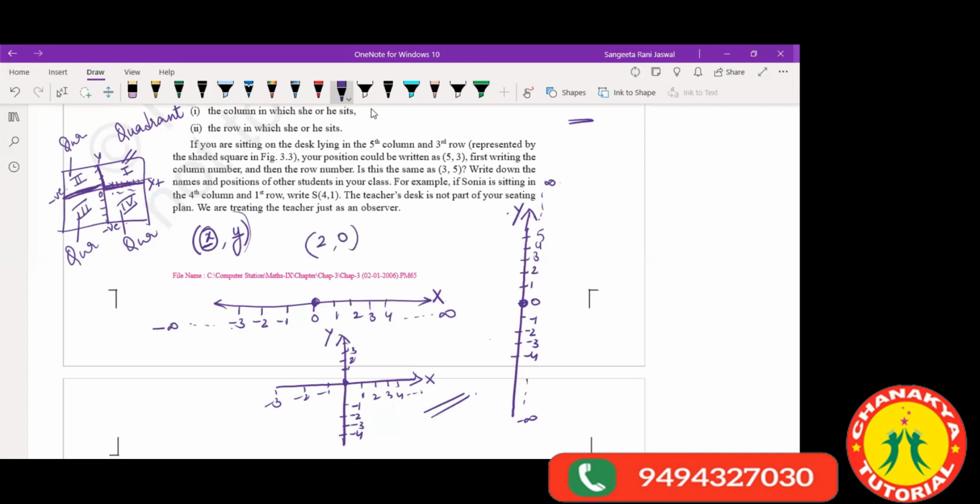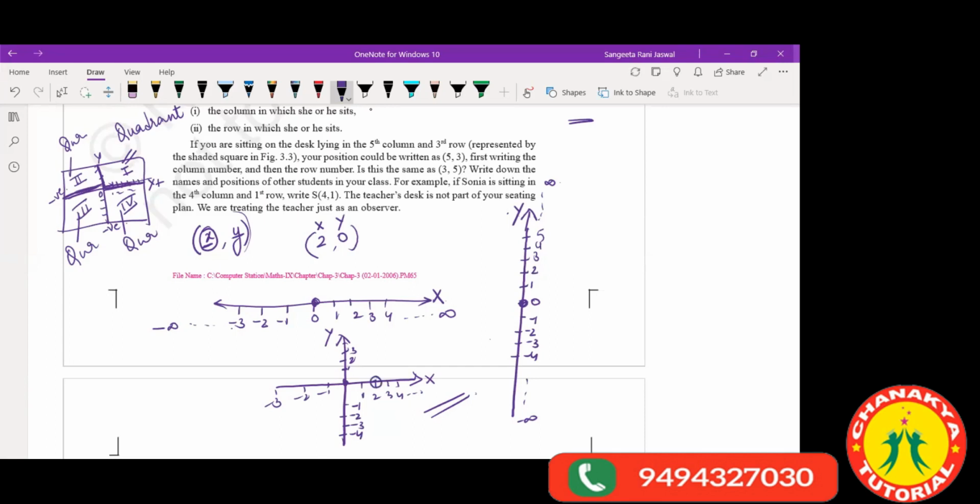Now I have this number line, this coordinate axis. Where will the point (2, 0) be? Ma'am, it is on the x-axis. This is representing the point on the x, and this is representing the point on the y. So that means on my x, I have 2 and y is 0. So this point is here.